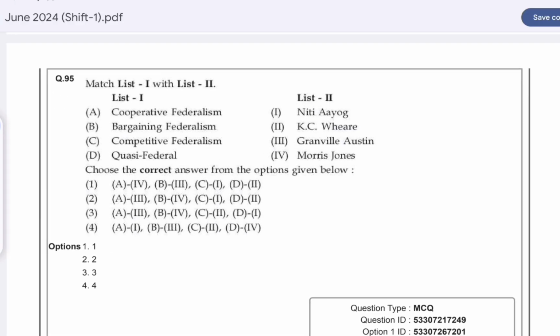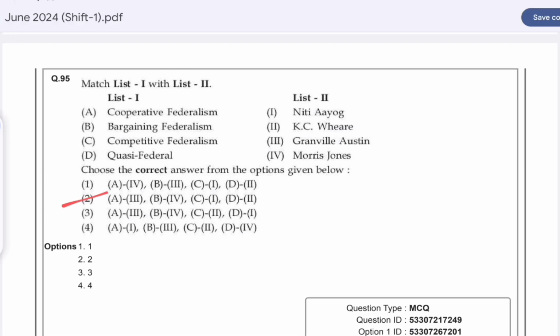Question number 95. Match list 1 with list 2. Option B is correct here, cooperative federalism given by Granville Austin, bargaining federalism given by Morris Jones, competitive federalism given by Niti Aayog, and quasi-federalism is given by K.C. Wheare.